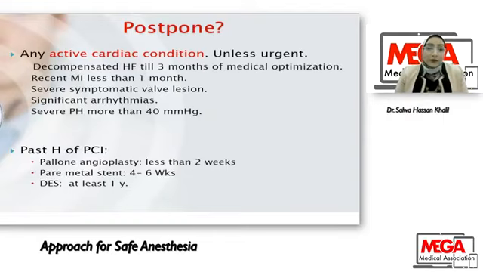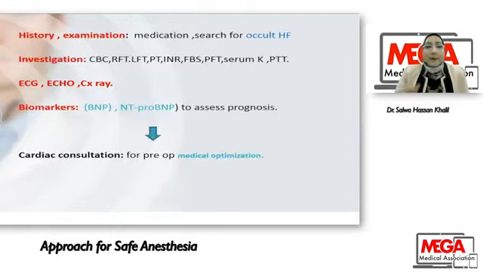Patient with a drug-eluting stent, I should postpone any elective surgery at least 1 year to fulfill the dual antiplatelet therapy. There is a great risk of cardiac complication and thrombosis if we stop the dual antiplatelet therapy before 1 year for a patient with a drug-eluting stent. So we have to take the history carefully, and do examination and investigation carefully.